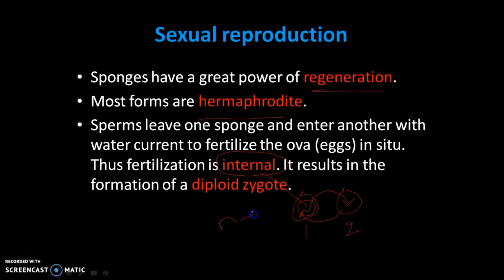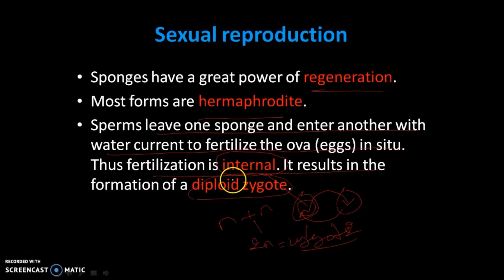So n plus n form 2n, that is called the zygote. So the zygote is produced by this internal fertilization. Sperms of one sponge leave and enter another with the water current to fertilize the ova. Internal fertilization results in diploid zygotes.